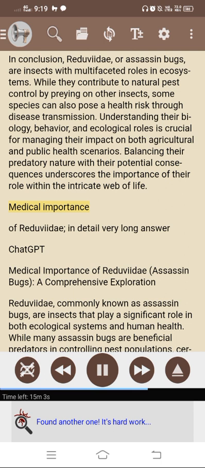Medical importance of Reduviidae. In detail, very long answer. ChatGPT. Medical importance of Reduviidae. Assassin bugs, a comprehensive exploration.